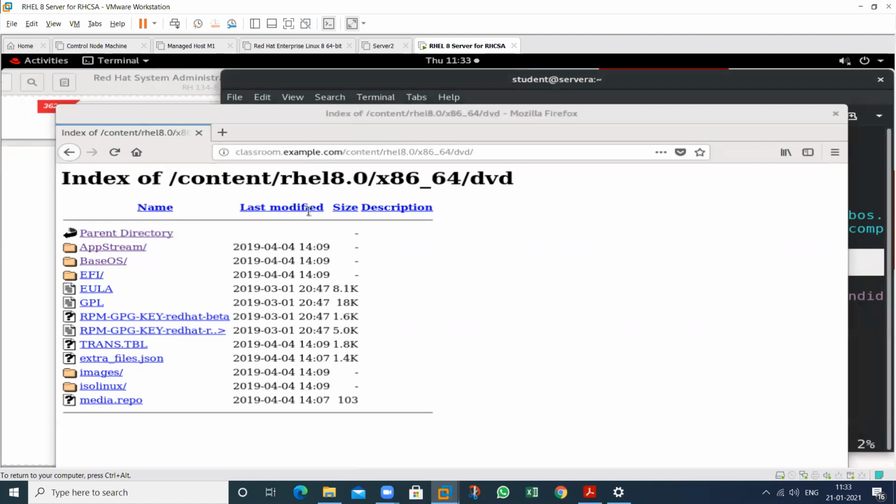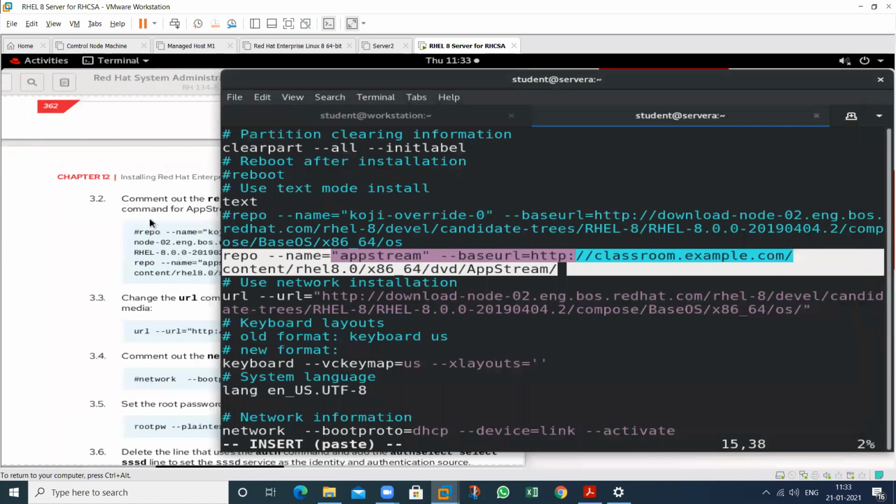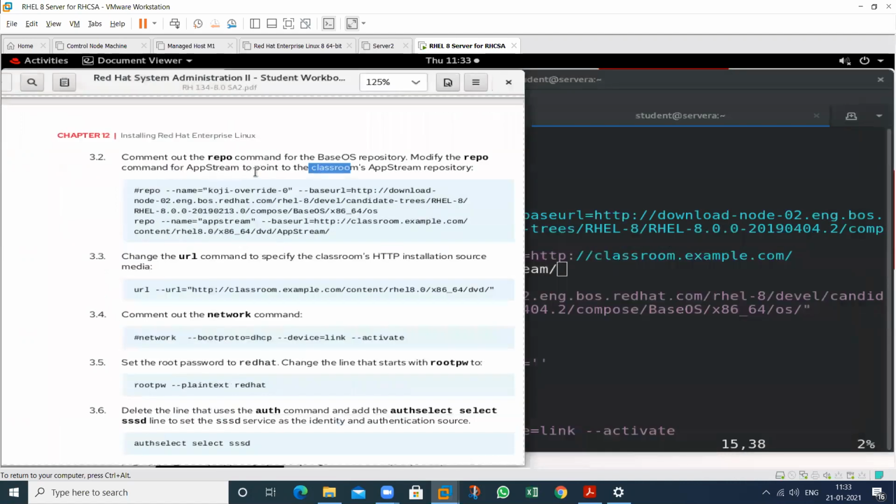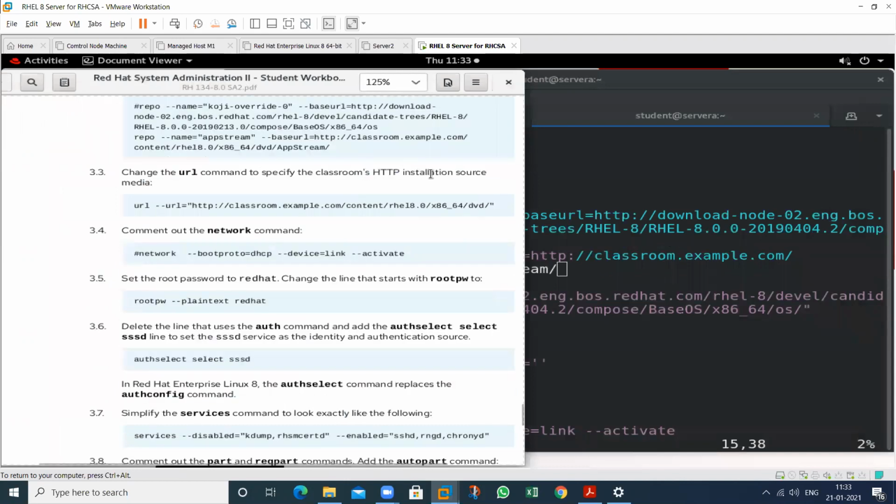So this is the thing. So enable this one from this particular server machine. So this is my server. The server name is classroom. Then what is the next one? Change the URL command to specify the classroom HTTP installation source. So this is the source where all the packages are available. So give this particular path. So where is this one?